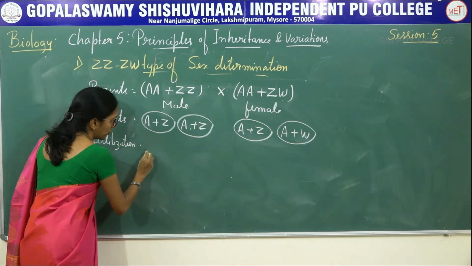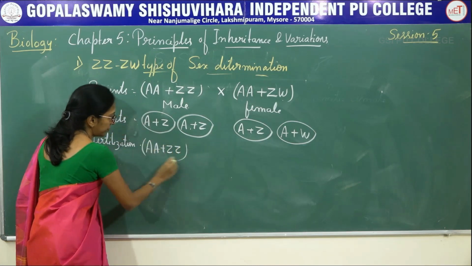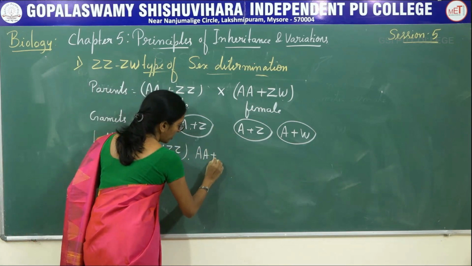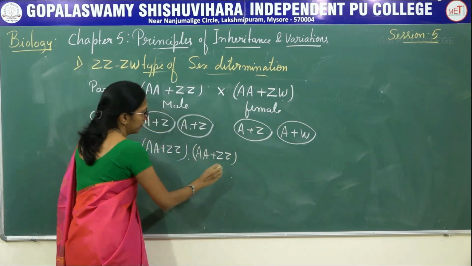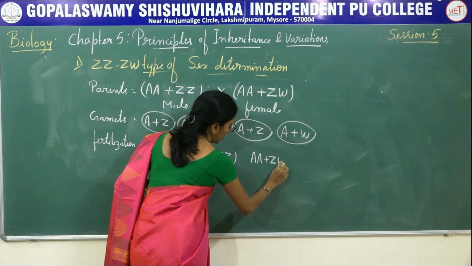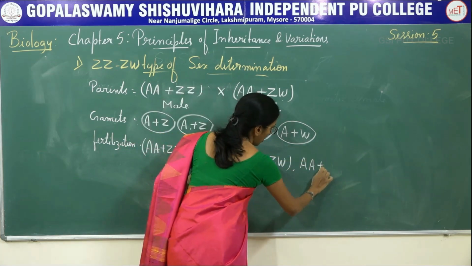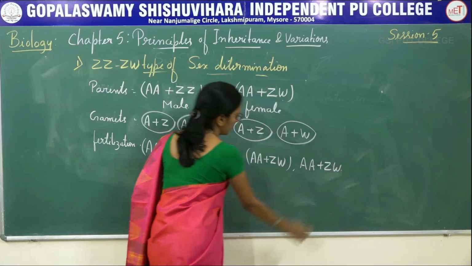You have to fuse with this: A plus ZZ, A plus ZW.